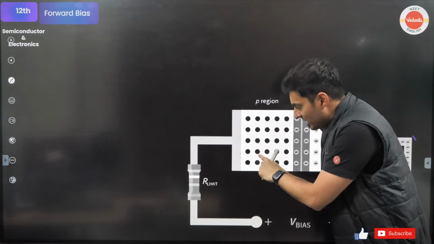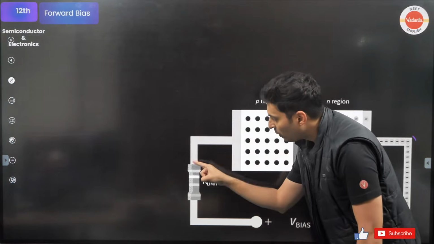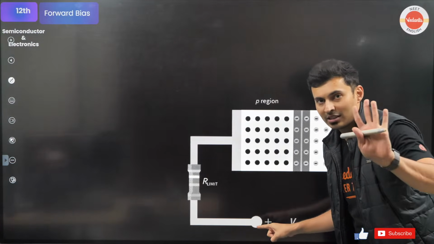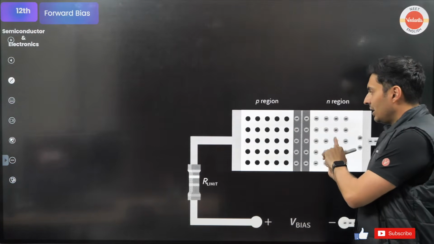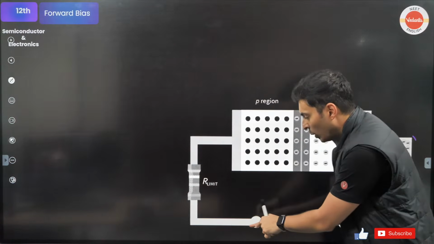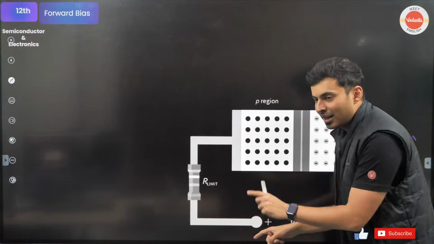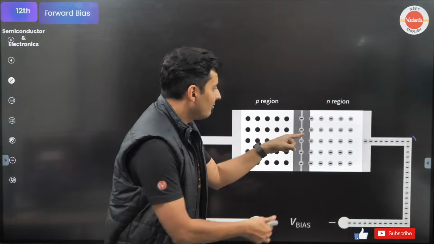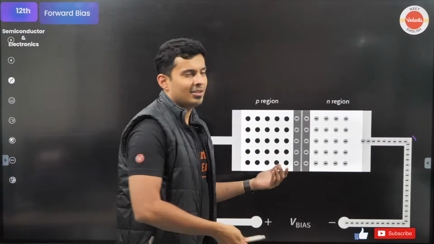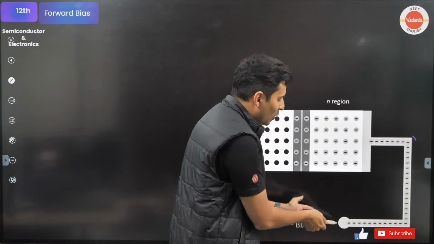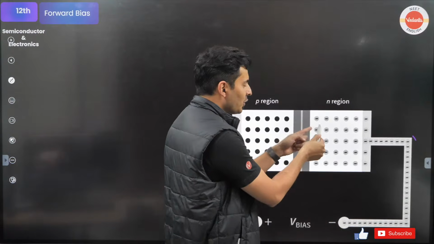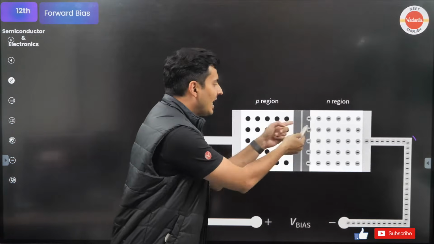Now, those electrons which jump here, what will happen? They will get pulled by the positive terminal of the battery. Yes or no? From N type, when the electrons jump over here, the electrons will get pulled by the positive plate of the battery. And similarly, when these electrons jump here, there is some vacancy created here. That vacancy is being fueled by the negative plate. The negative plate will give the negative charges. So that's a good thing. That is helping the current.